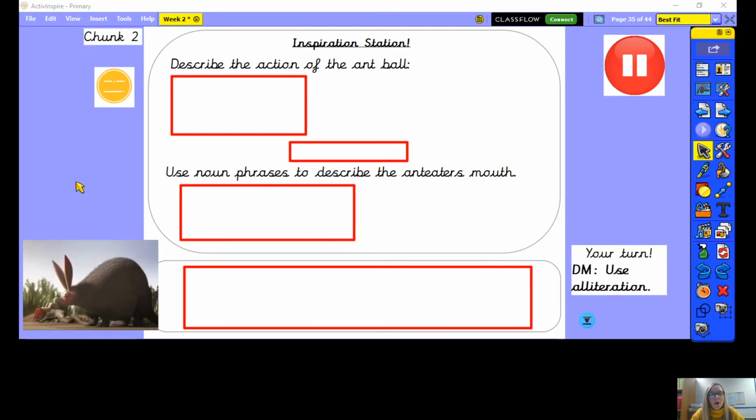So we're describing what happens to the ant ball. So we're thinking about it being sucked up by that menacing anteater there. So I want you to think about describing the action of the ant ball. So pause the video and write down some ideas to describe the action of the ant ball and the anteater here. So write down now in your chunk 2 jottings.